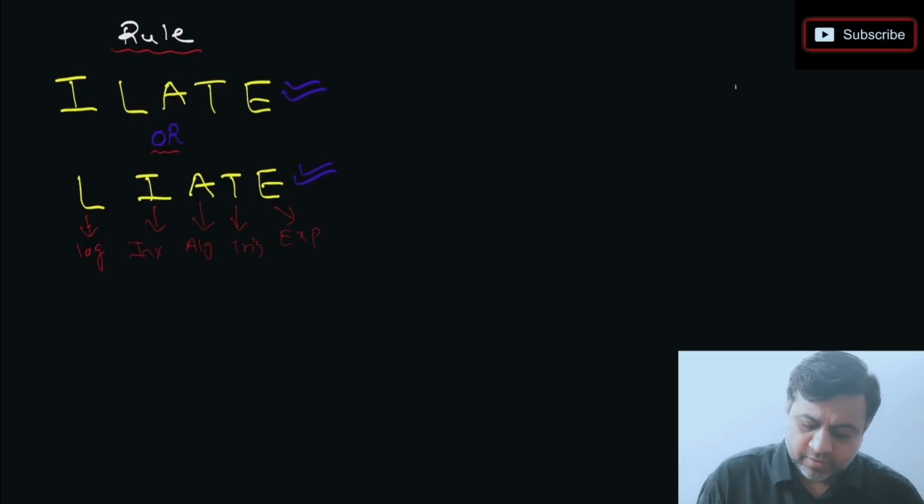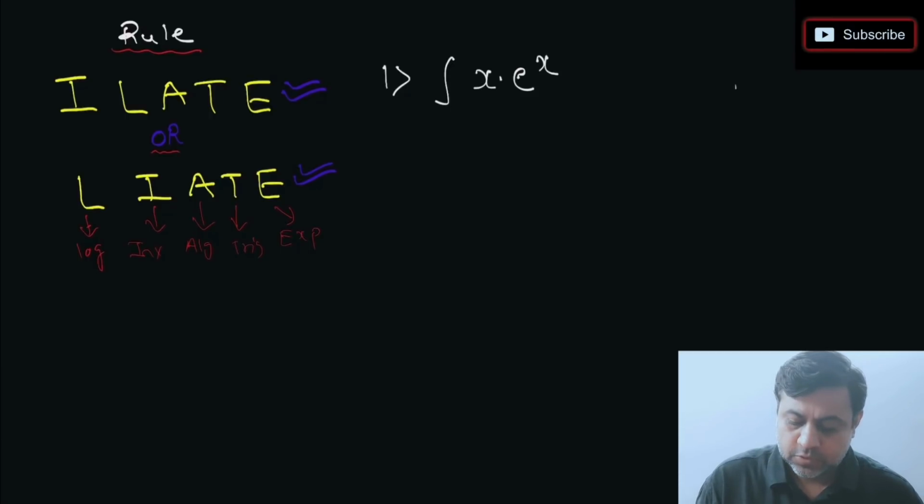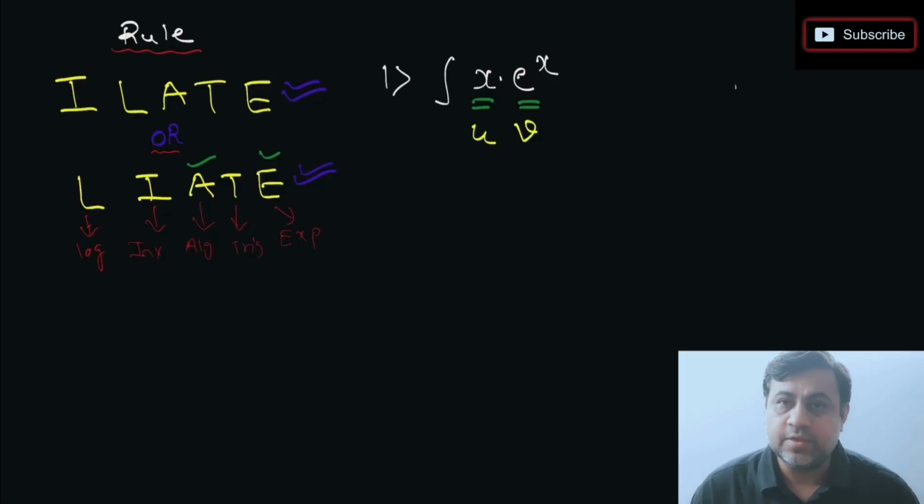Let me take the first thing here as integration of x into e power x. So the question is, what is u and what is v? If you just observe, x stands for algebraic, e power x is exponential. In the list, algebraic comes before exponential, right? So the algebraic function has to be my u and the exponential function has to be my v. And then we have to apply the formula and solve it further. Okay, so I have taken algebraic and exponential.